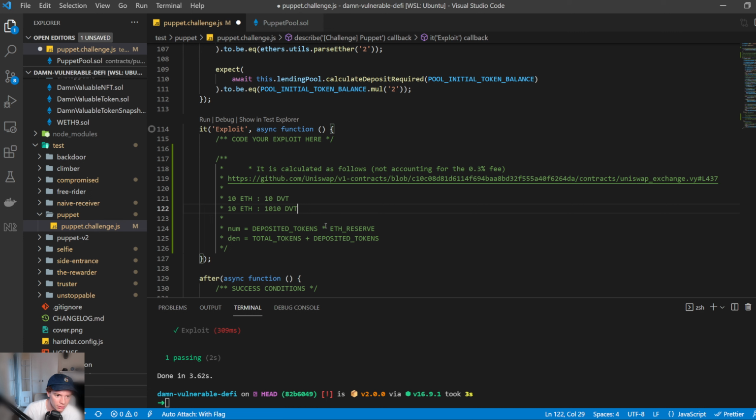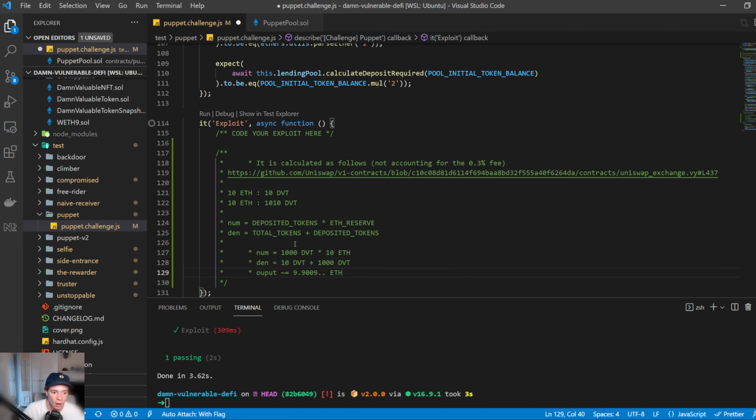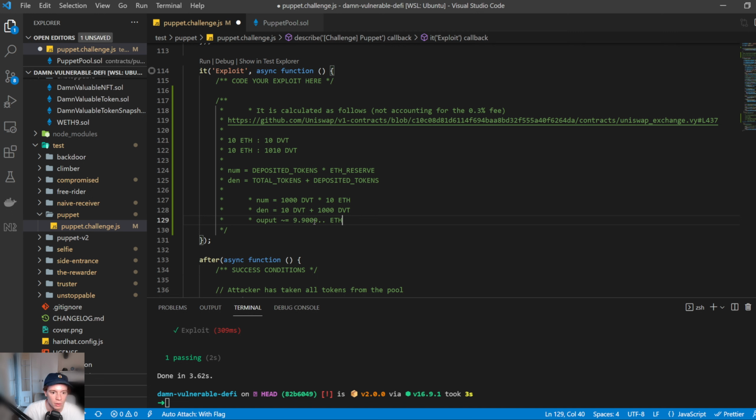The way that this is calculated, of how much ETH you'll get back for a deposit of 1,000 DVT, is like this. The numerator is the deposited tokens multiplied by the ETH reserve. So I'm going to put in 1,000 tokens, and we're going to multiply that by 10 ETH. We can see that here. The denominator is then the total amount of tokens before the deposit, which is 10 again, plus the deposited amount of tokens, which is 1,000. So this calculates the output. The output of that is going to be 9.9009 ETH, right?